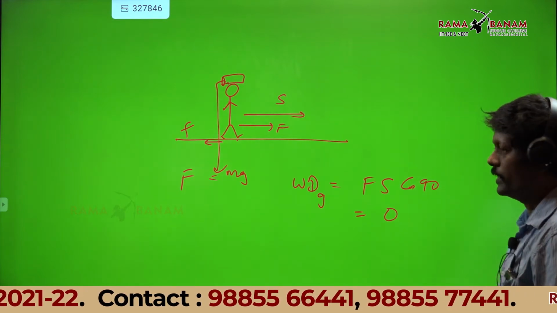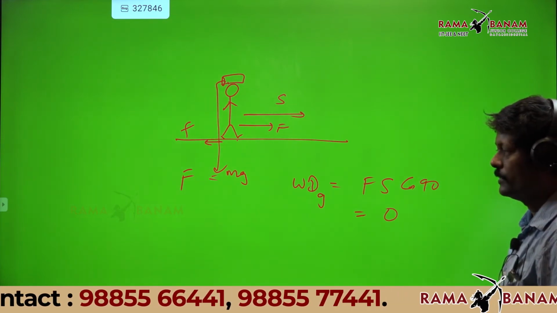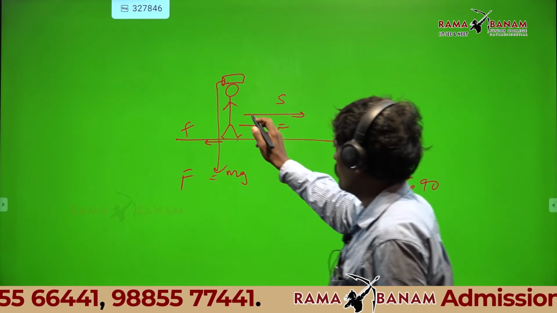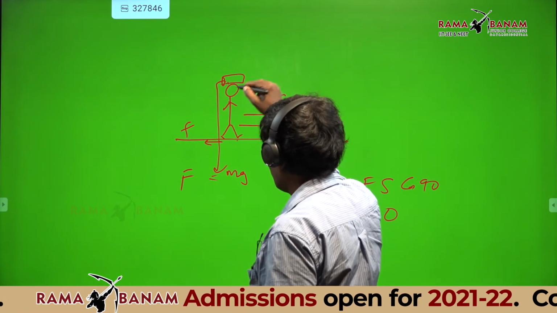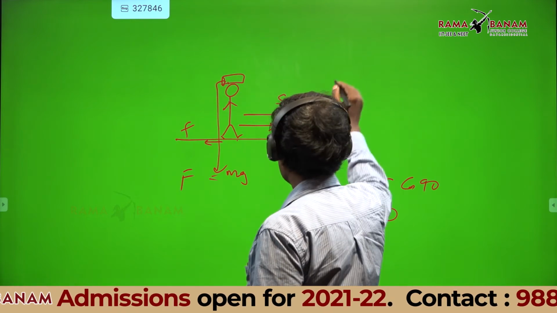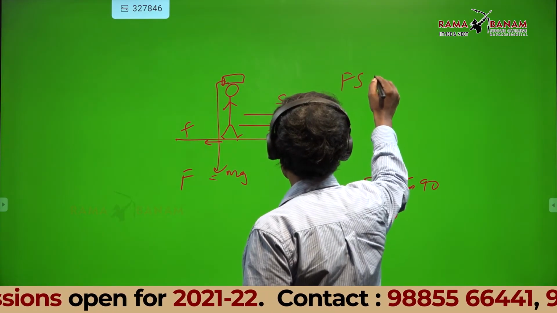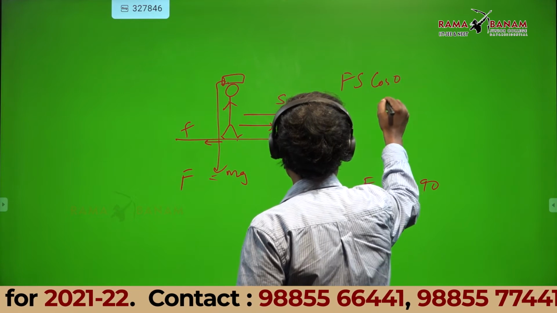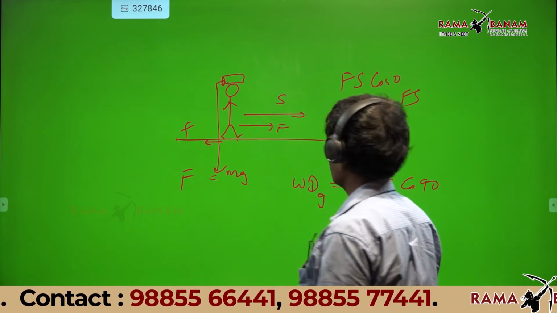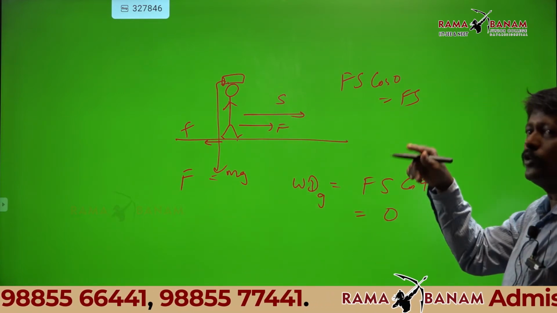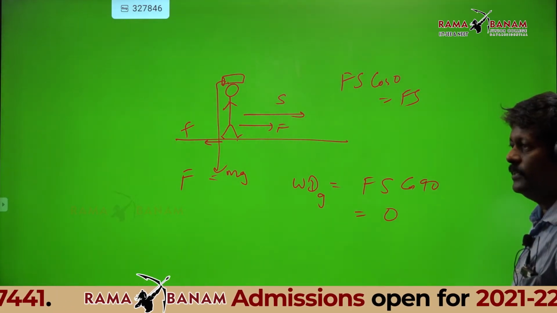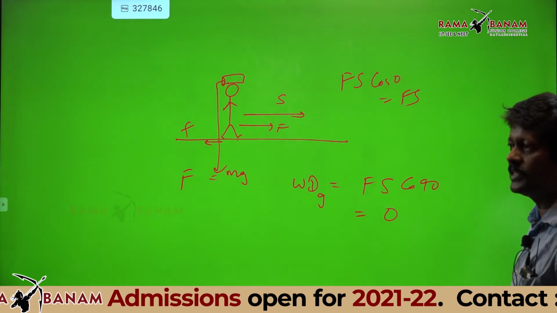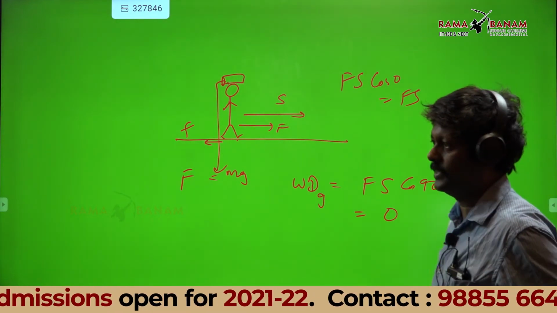Now what is the work done? Work done by the man is Fs cos 0, that is Fs. That is why you are paying the person. He is spending his energy. That's the correct answer what you said.